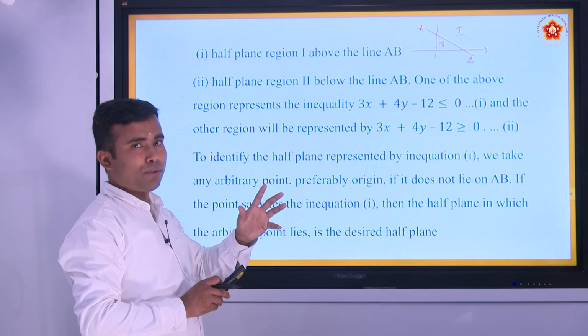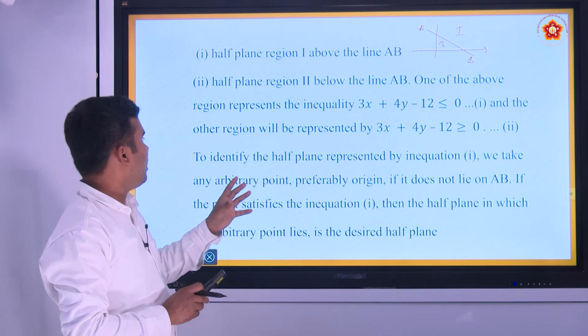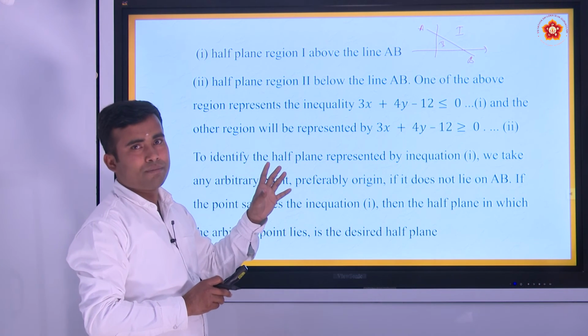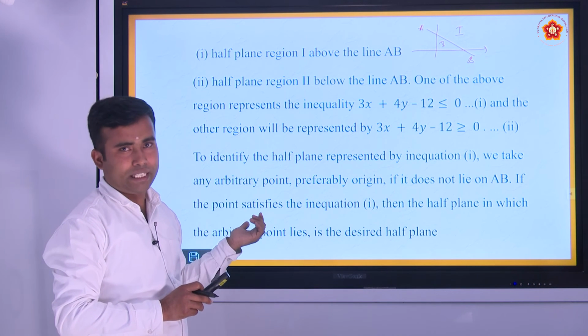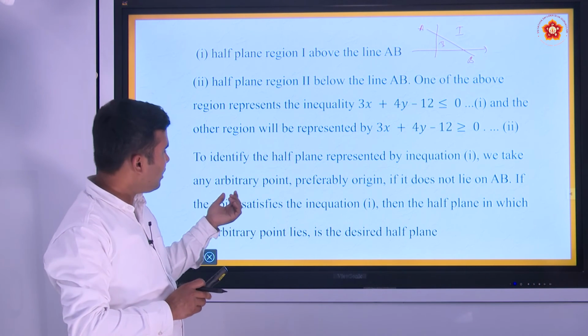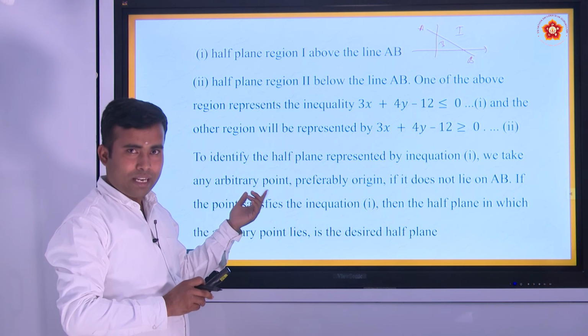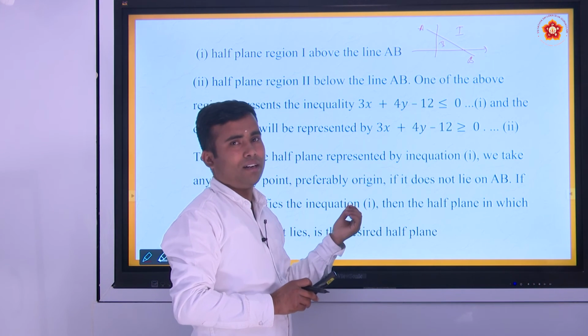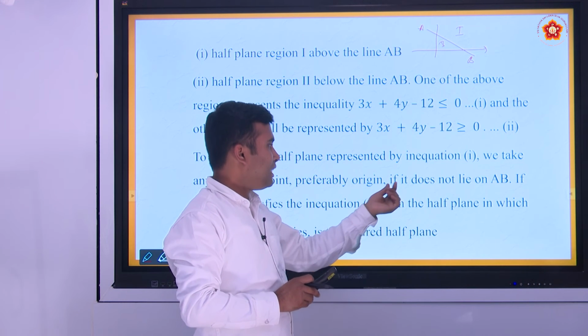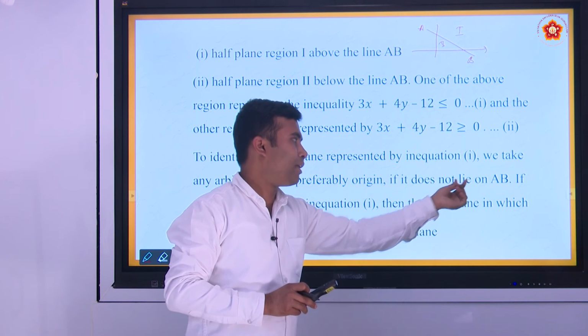Here what we are doing is identifying which region, whether first or second. How can we identify? Generally we take an arbitrary point, preferably the origin, if it does not lie on AB.